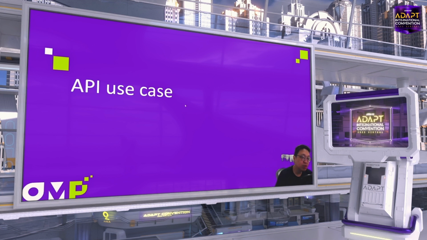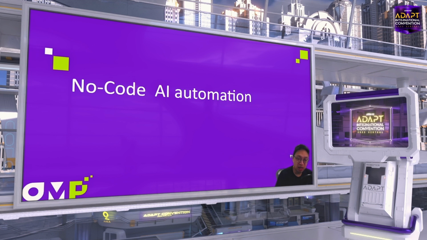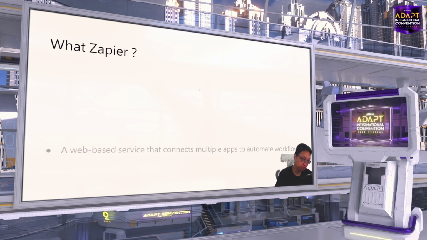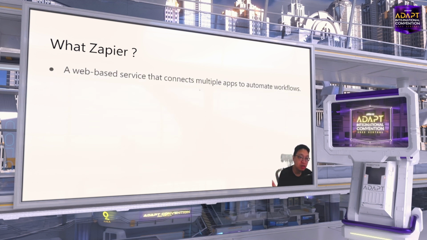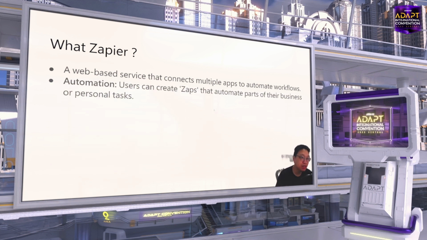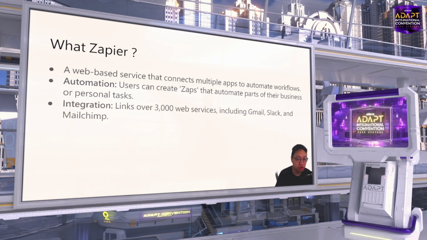Now I'll provide some API use cases. Before you use that, we also need to know a tool to connect the API, because we are not developers. I'm not a developer. I know nothing about coding. I still can use the API to do some kind of automation. The tool I use is called Zapier. Zapier is web-based software. It allows you to connect different software without any coding. The UI is very simple to use, and it's built in. You can connect over 3,000 software, including Gmail, Google Docs, Google Sheets, MailChimp, etc.